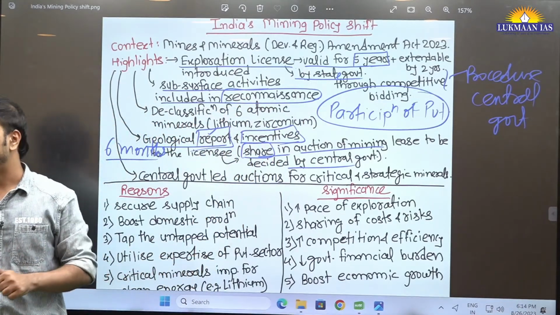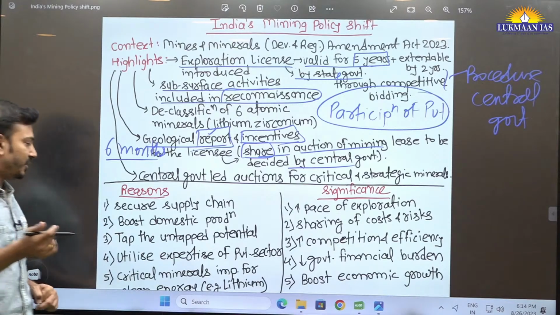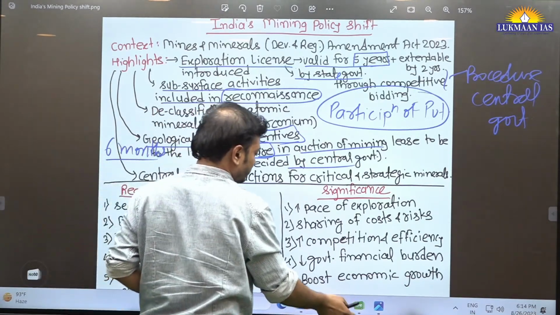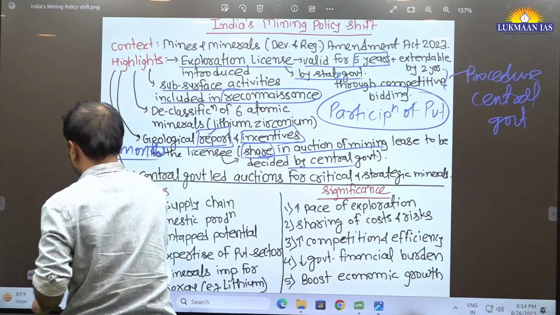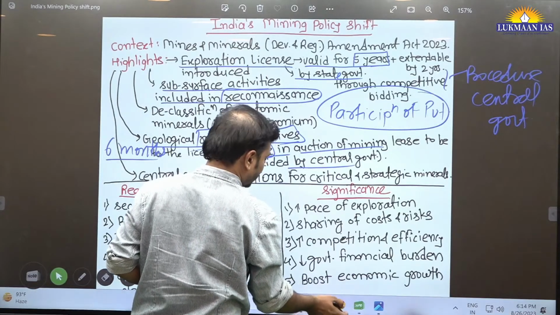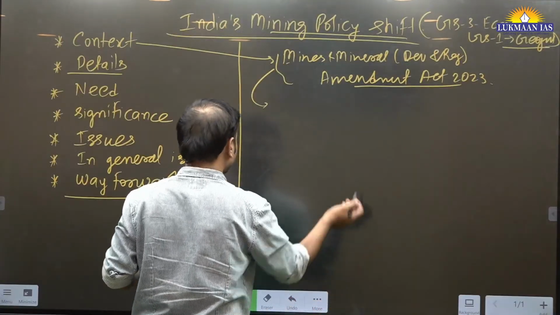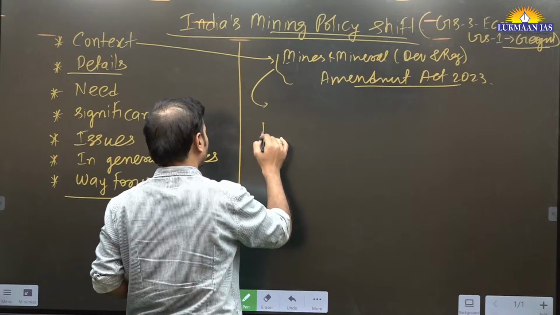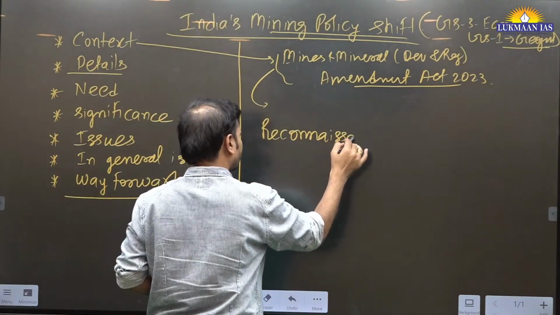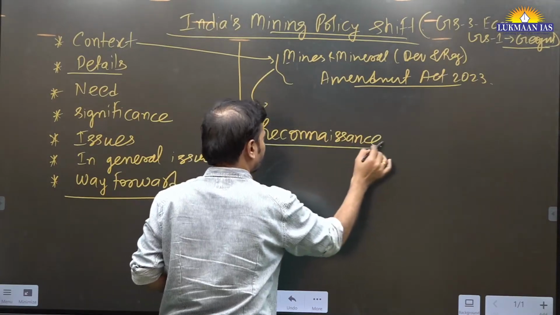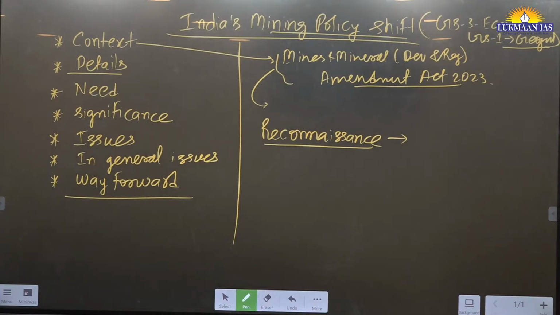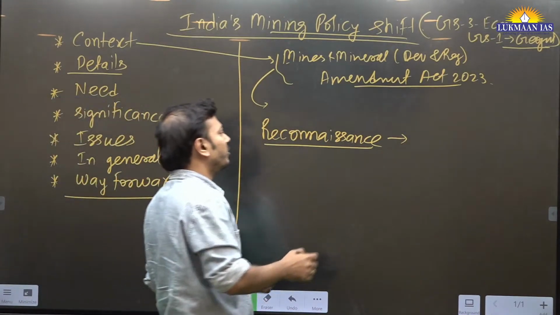Now what do you mean by reconnaissance? See, when we talk about the mining aspect, the mining exploration thing is done in a sequence. Okay, so reconnaissance, then it will lead to prospecting.